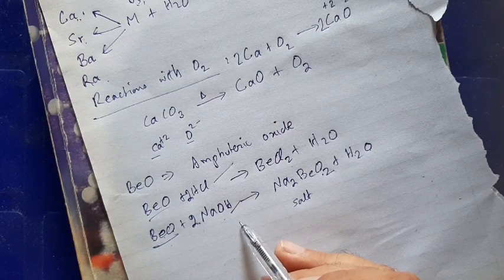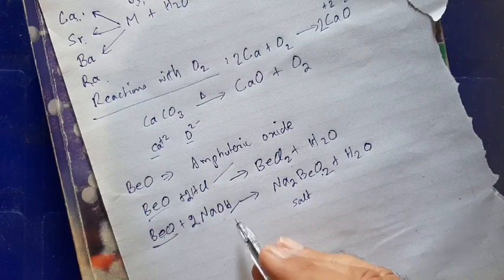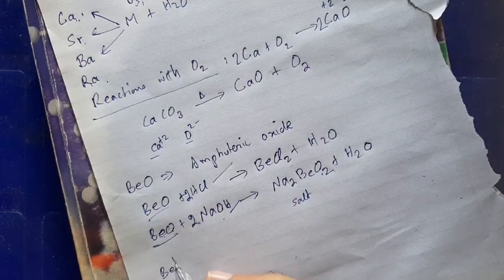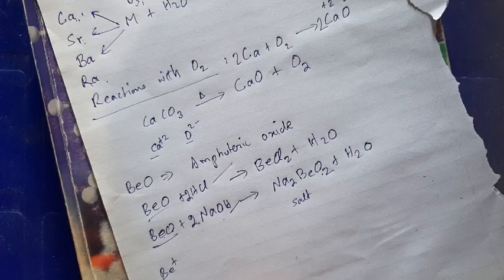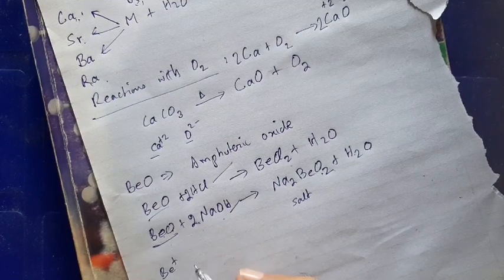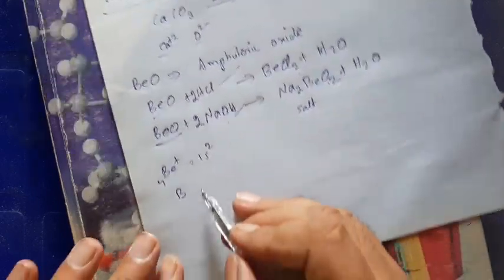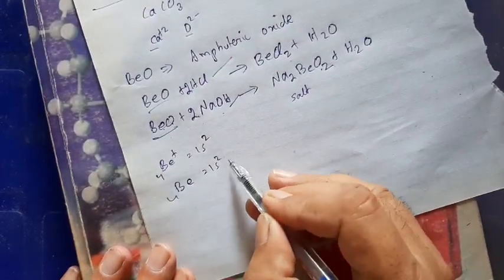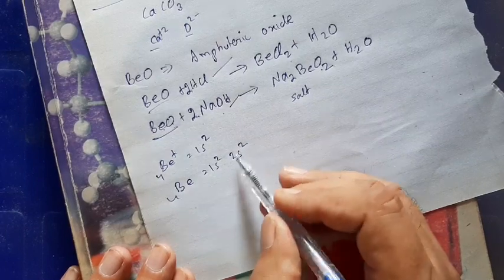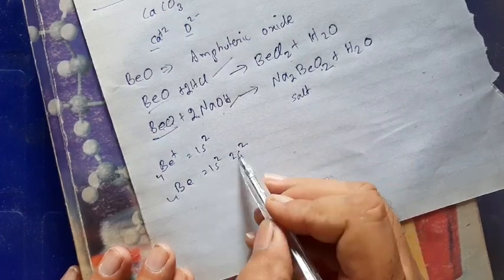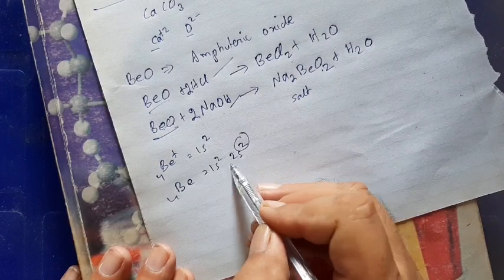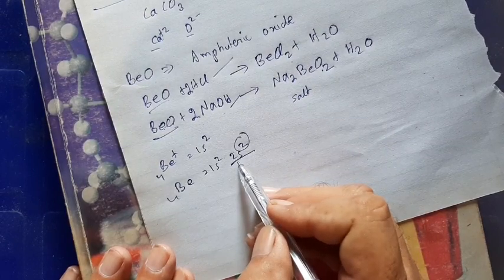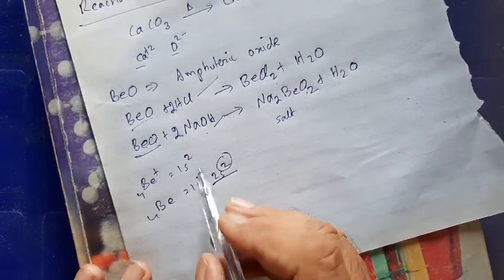Due to the small size of the beryllium ion, beryllium oxide is covalent, Be2+. You know that the electronic configuration of beryllium has 4 protons, 1s2 and 2s2. In the case of the beryllium atom, you have 1s2 and 2s2. So when the beryllium atom loses these two electrons, it means no more second shell is present, no more electron is present in the second shell.